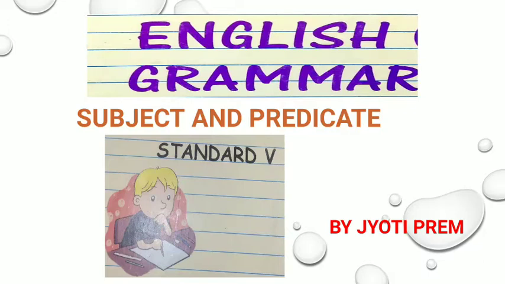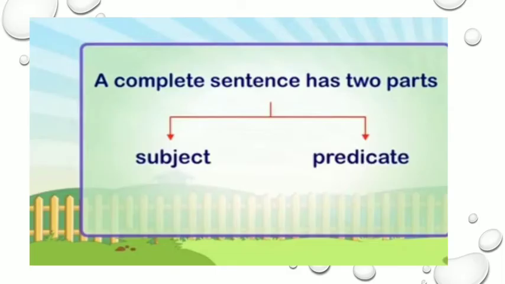So, today's topic in grammar is subject and predicate. As you all know, children, a sentence has two parts, or a sentence is divided into two parts. One is the subject and the other is the predicate. Now, subject means what? A subject is the name of a person, thing or idea that we want to speak about.